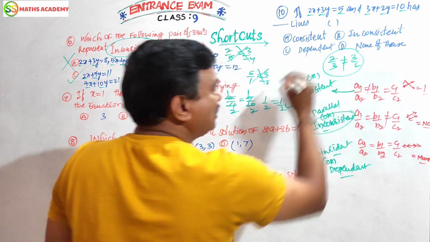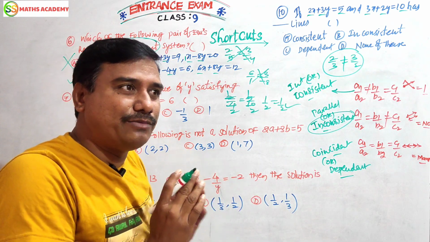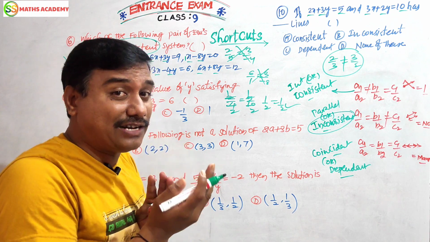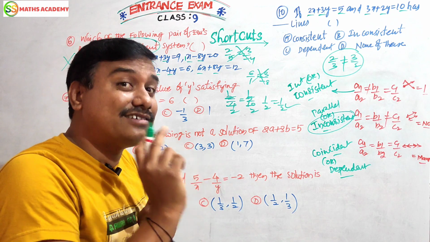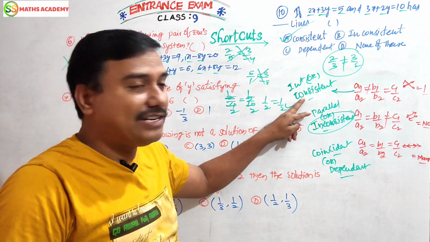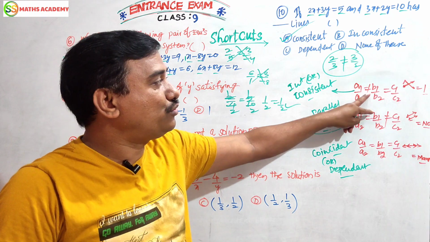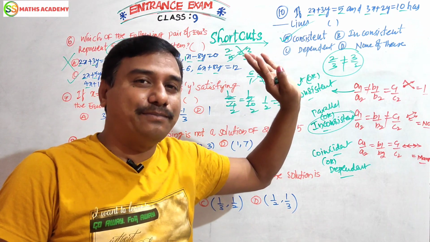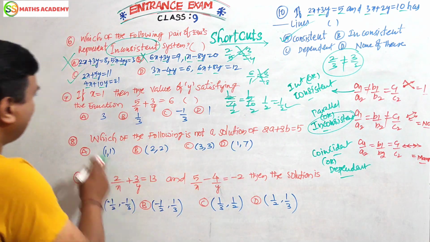First two only not equal. A1 by A2 not equal to B1 by B2. Yes, first condition. It means intersecting lines as well as consistent lines. That option is right. Intersecting as well as consistent. When is it possible? First two not equal. This is the answer. This is the way we have to practice. Okay? Next, seventh question.